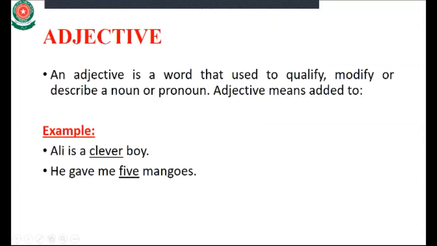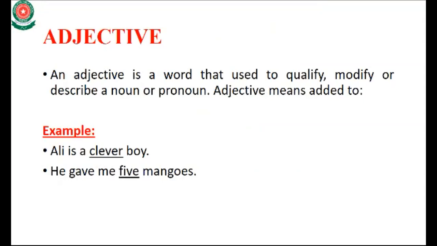First of all, what is adjective? An adjective is a word that is used to qualify, modify, or describe a noun or pronoun.